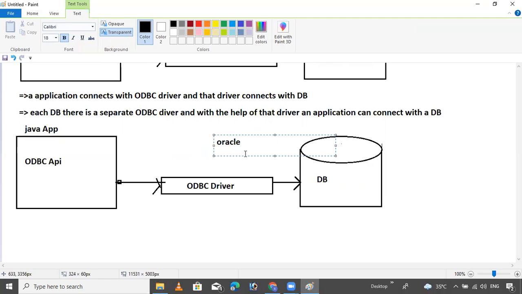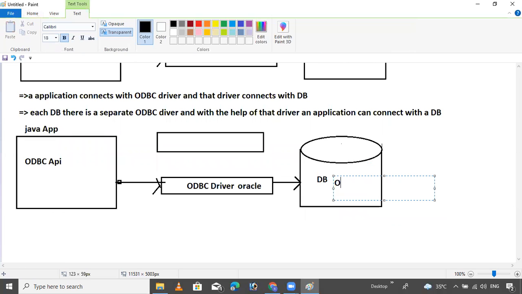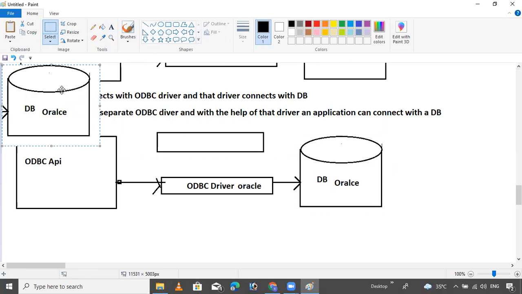Oracle. I want to interact with one more database. Suppose this database is nothing but an Oracle database. I want one more database, a small-sized database.